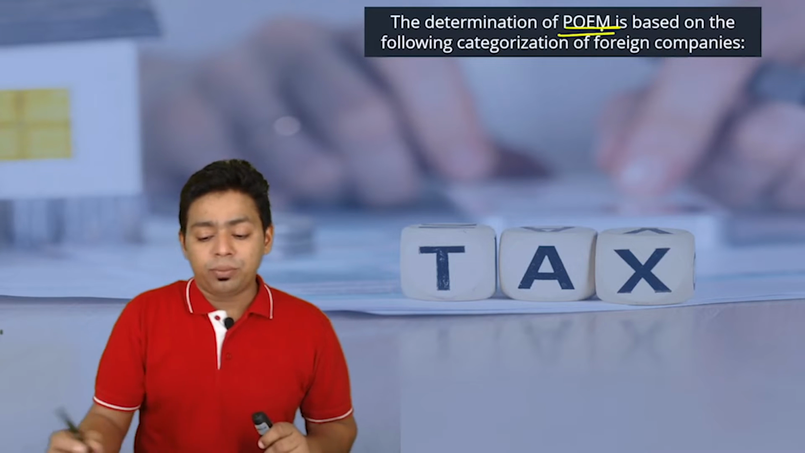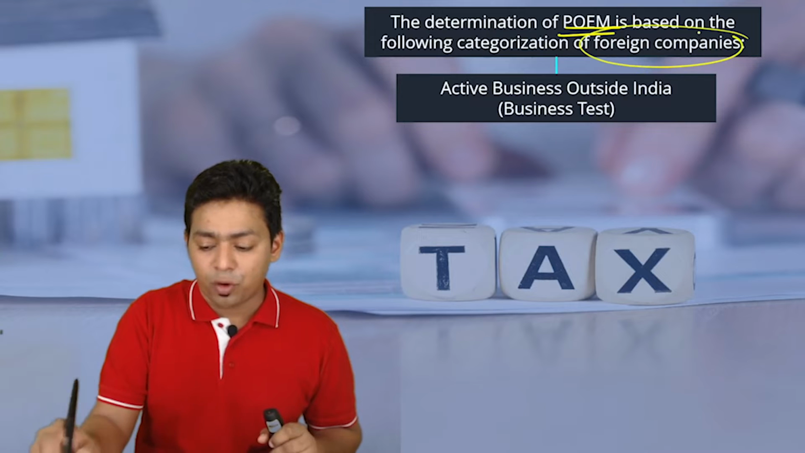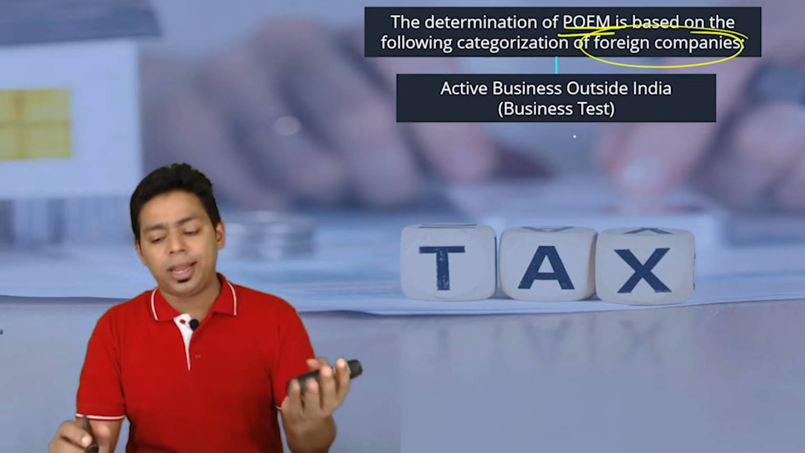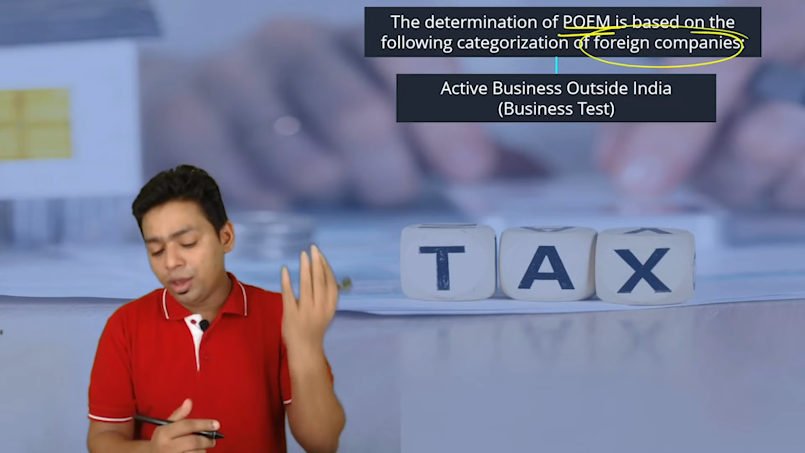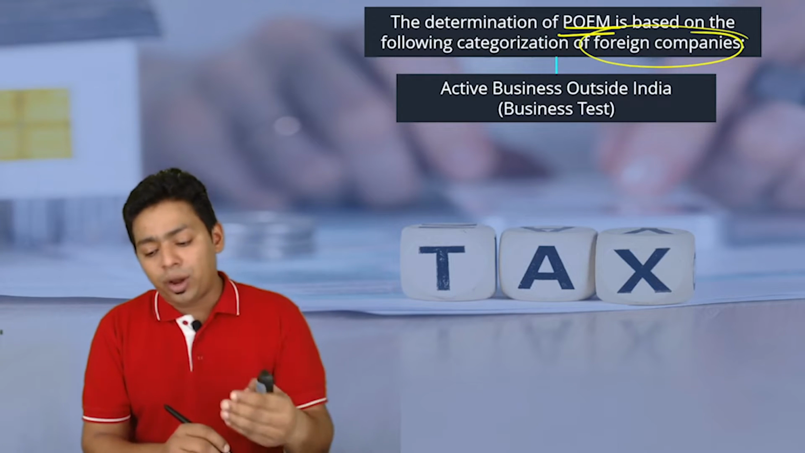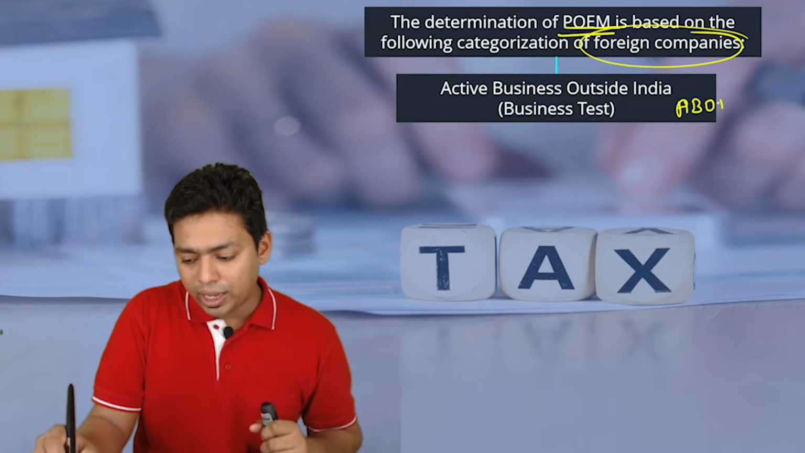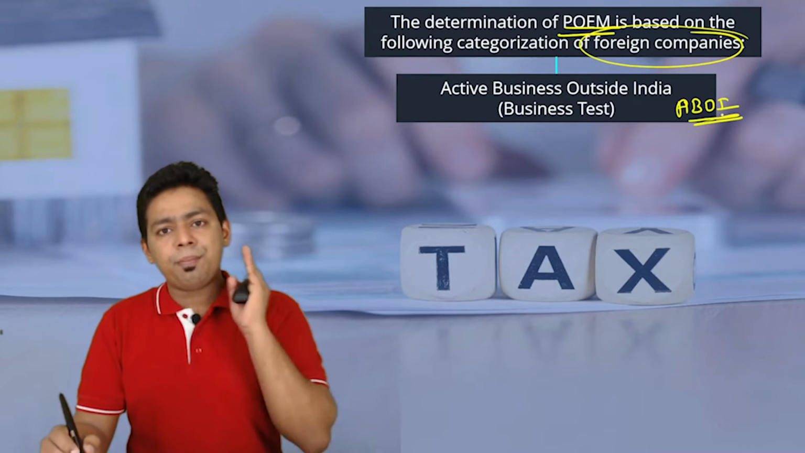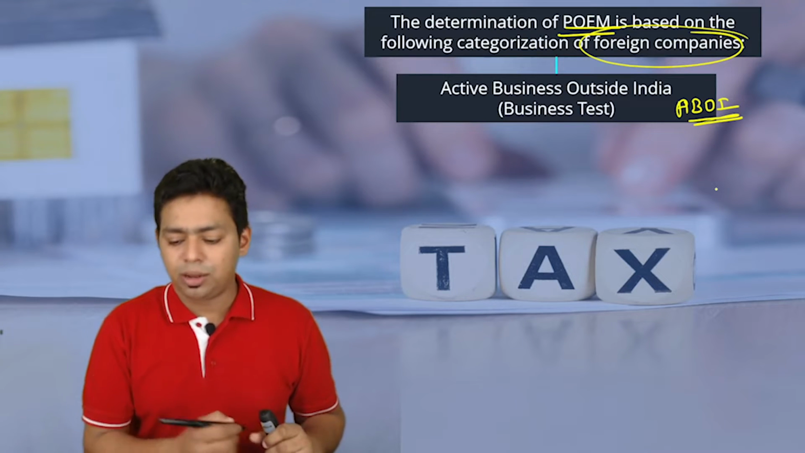Sir, how do we determine POEM? This chart is very, very important for the following categorization of the foreign companies. One thing again I am telling you, we are not discussing POEM for Indian companies, we are discussing POEM only for foreign companies. So if a foreign company is having ABOI states, please understand, ABOI test we will apply. What is ABOI test, sir? Business test.